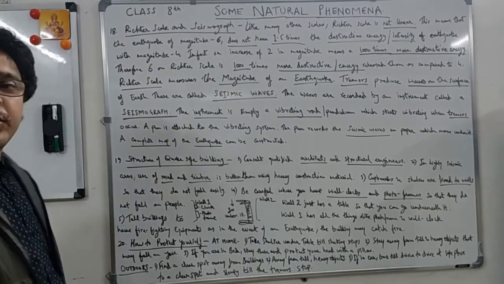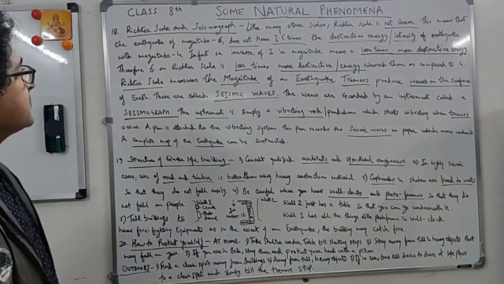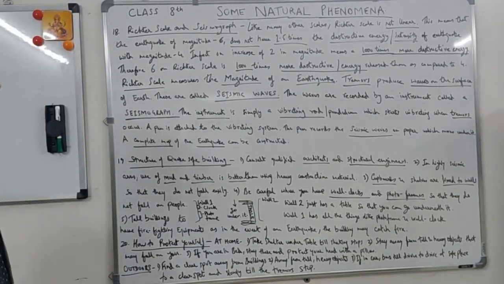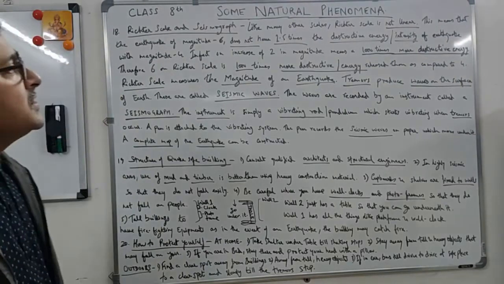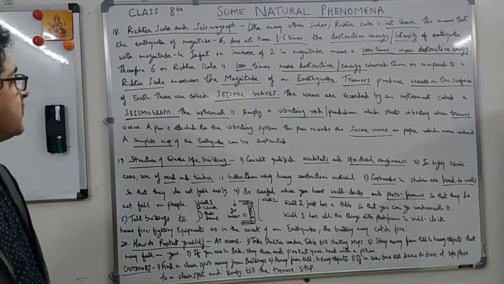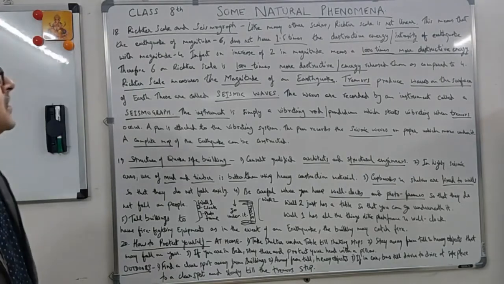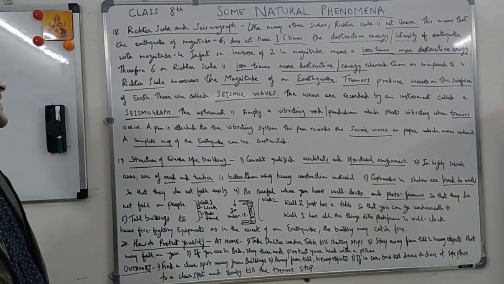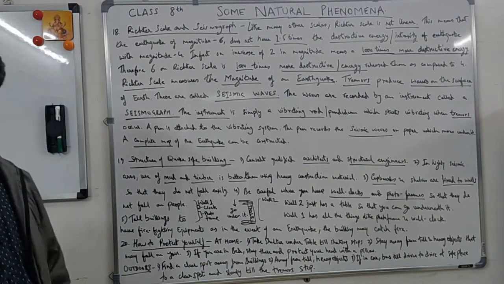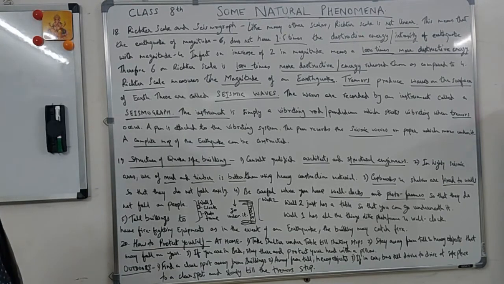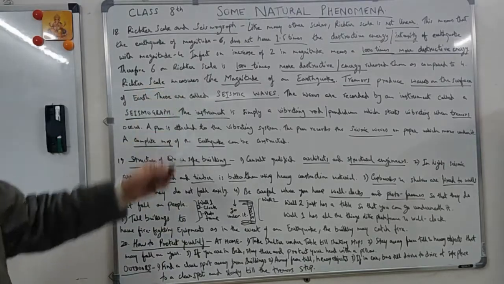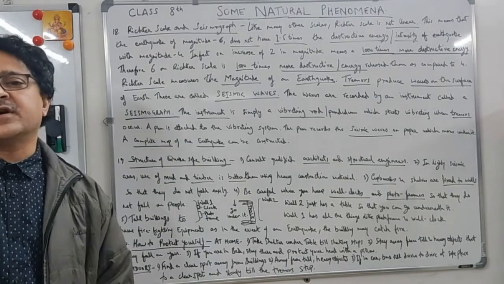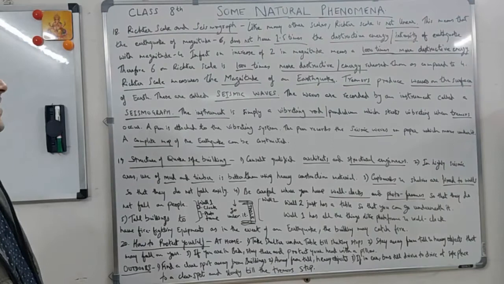Now the 18th point is Richter scale and seismograph, right? Like many other scales, the Richter scale is not linear. So let's understand what it is. This means that an earthquake of magnitude 6 does not have 1.5 times the destructive energy or intensity of an earthquake with a magnitude of 4. There are two magnitudes of earthquakes, 6 and 4, and it is not in a linear fashion.